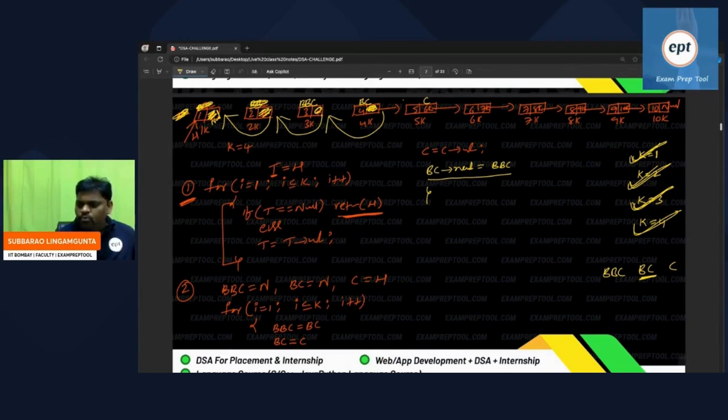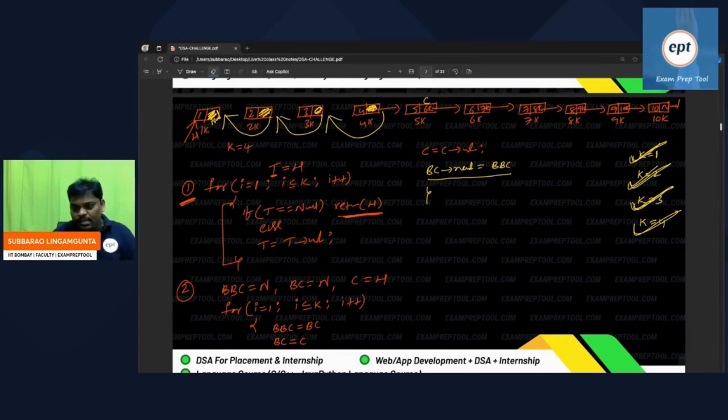So at the end of this code, try to remember, 4 nodes are reverse done. Please be careful. Now I want to explain one important thing. Everyone please try to understand here. It is the current status: 4 people done the reverse. K value 4 means 4 people done reverse. Like that, all the people are reverse done.